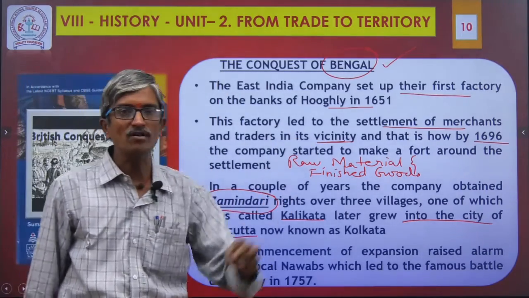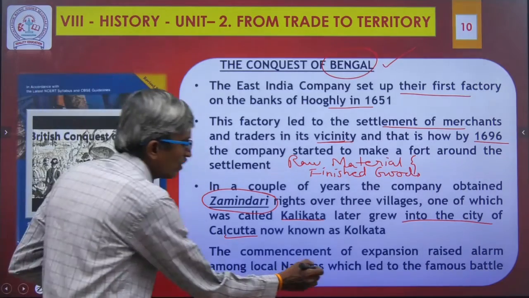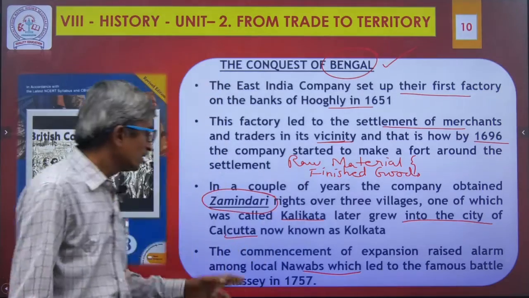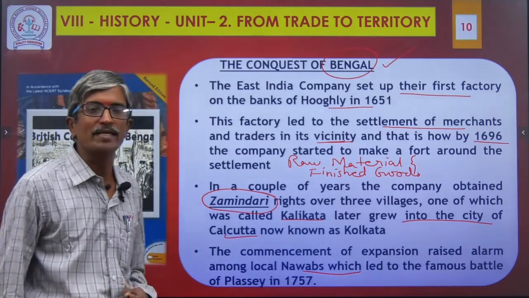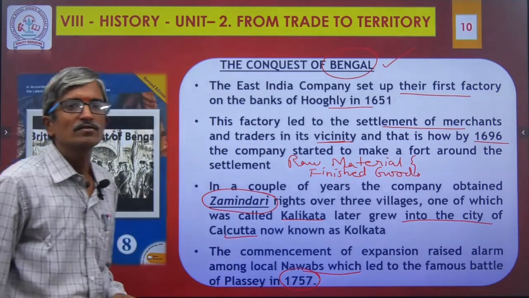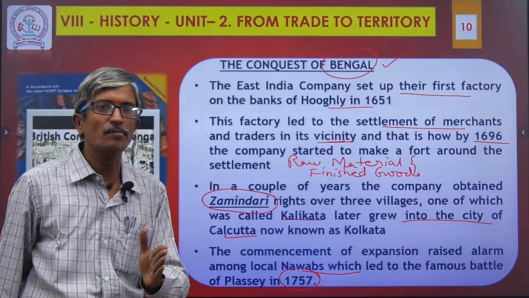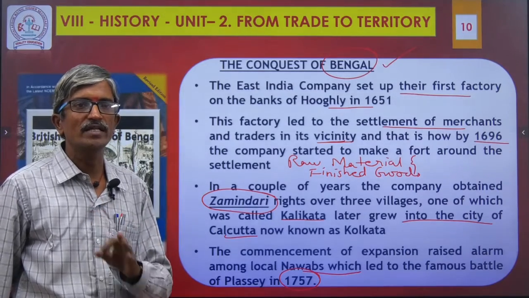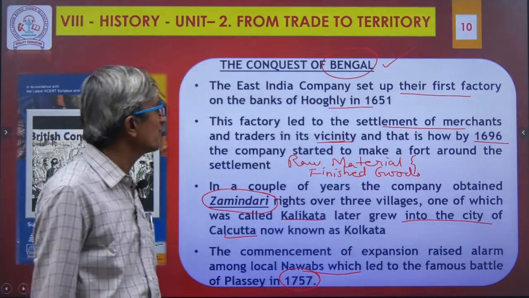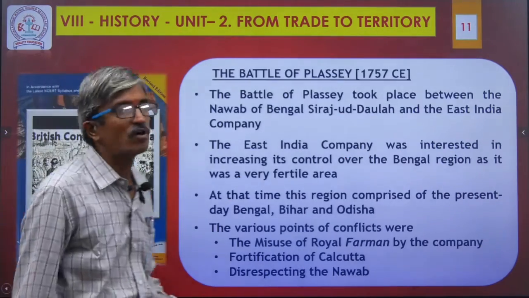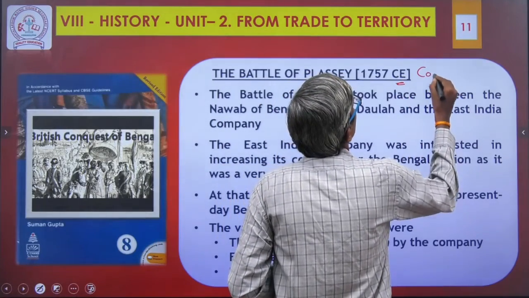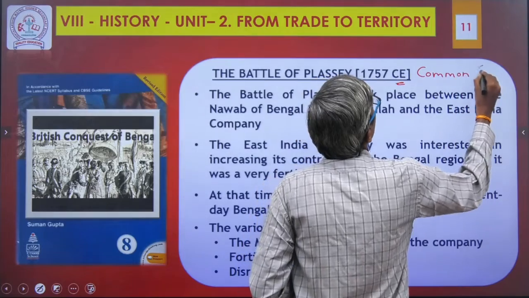The commencement of expansion raised alarm. This gave a caution to them. Alarm to which ruler? The local Nawab. This led to the famous Battle of Plassey in 1757. So number 1, we have to remember that the conquest of Bengal resulted in the Battle of Plassey in the year 1757 CE. Sir, here you mention one new word, CE. What is that CE, sir? CE means common era.